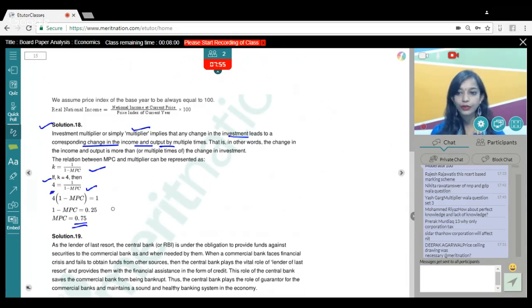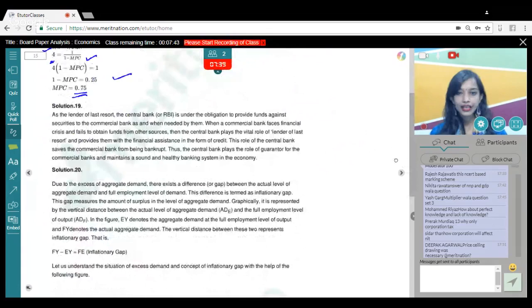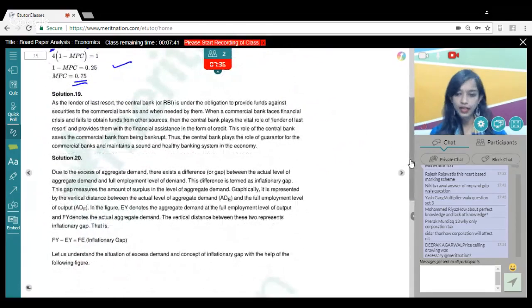Yash, your multiplier question is here. Okay, Deepak, price ceiling, the drawing was necessary. Deepak, again, it didn't mention, yes, but it would have been better if you had drawn the graph, that is it. Okay, but no worries. I hope the explanation is correct. I'm sure you will get the marks.